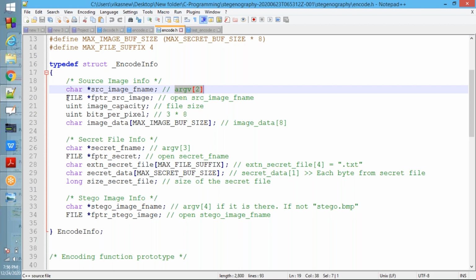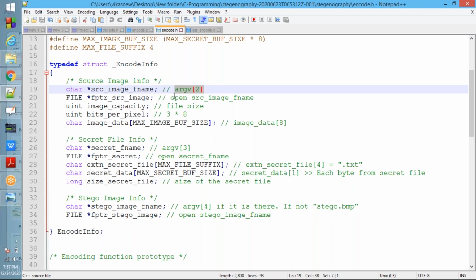Fine. Next one, FILE star fptr source image. Here you need to open the file. We are using a file pointer, which means we need to open the file. Which file? This file, source image file name, which we pass through argv of 2. argv of 0 is the executable file, argv of 1 is minus e or minus t, and argv of 2 is the source image file name.